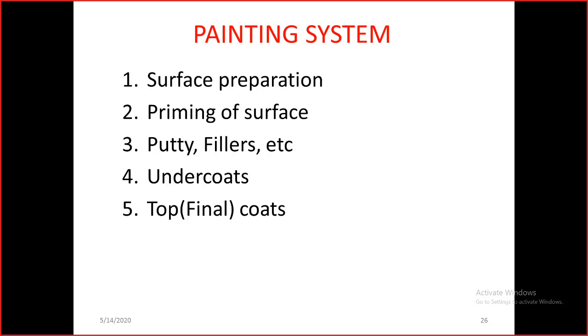Okay. Then painting systems. We have a well-proven painting system for painting of our rolling stock. It starts with surface preparation, then application of the primer, then application of putty and fillers, then we will apply the undercoats, and then enamel paint, which will be the top or final coats.